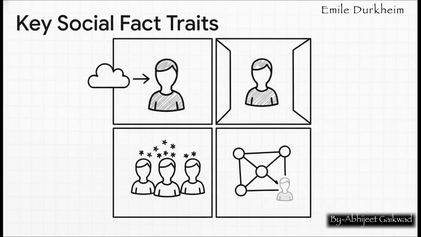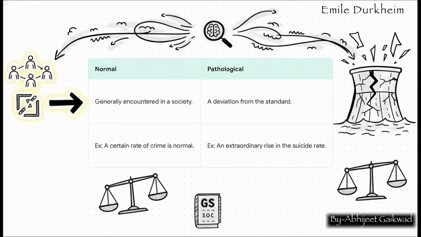The example of language is perfect. It was here before you, it forces you to follow its rules to communicate, it's general to your community, and it would exist even if one person stopped speaking it. That's a social fact.